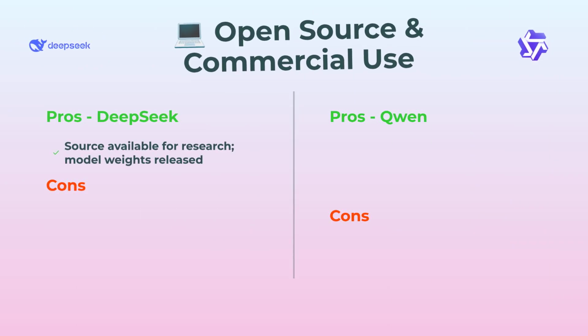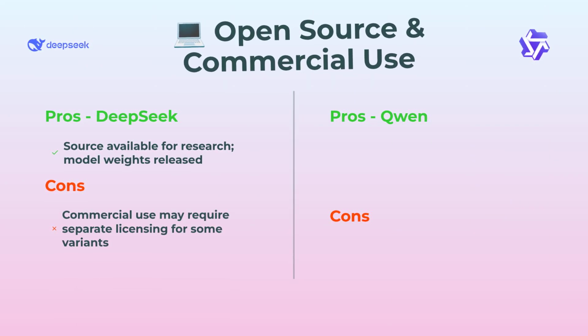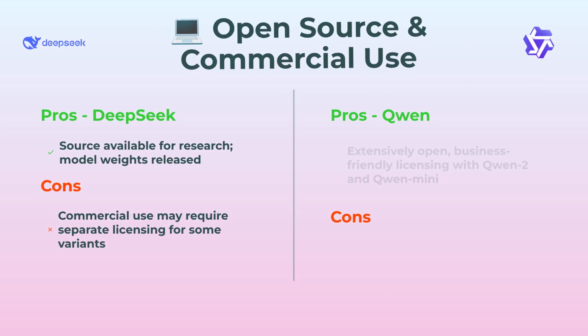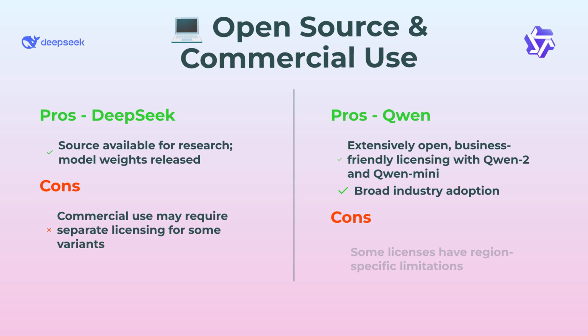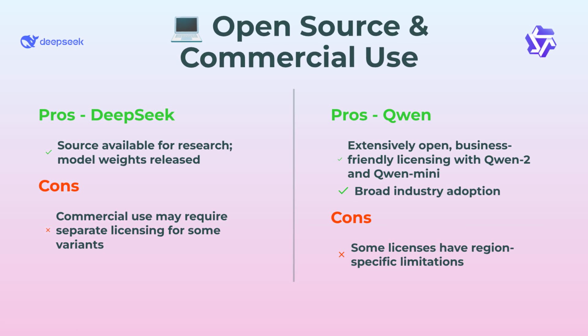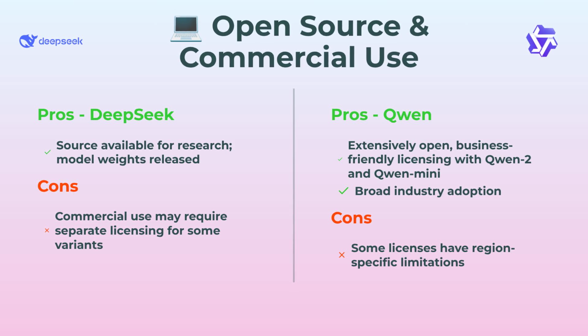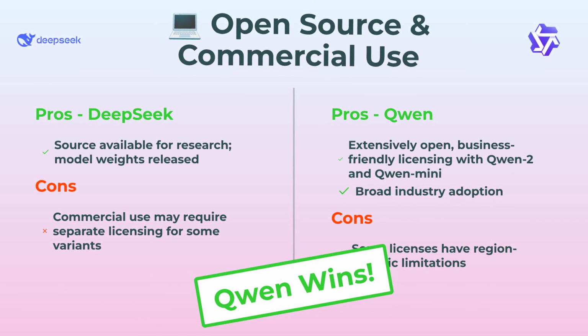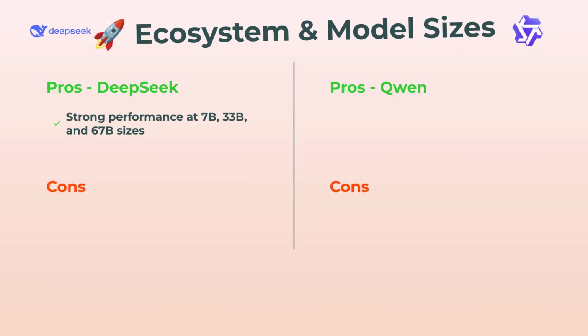Now, open source and licensing. For me, this is where Qwen really pulls ahead. DeepSeek lets you play around for research and you can grab the weights and all that, but if you want to use it in your business, especially certain versions, you'll probably want to read the licensing fine print. Qwen, though, just went all in on open source. Qwen 2 and Qwen Mini are super business friendly. Tons of companies already jumped on board. Just watch for some minor region rules here and there, but overall, Qwen is the clear winner if you want open access.